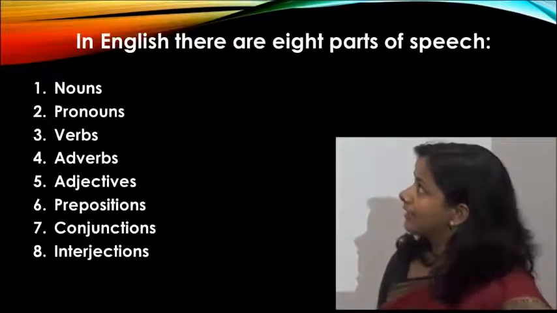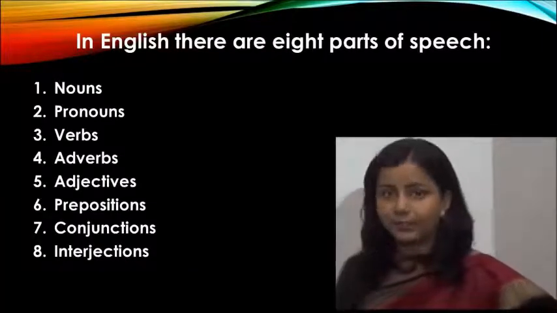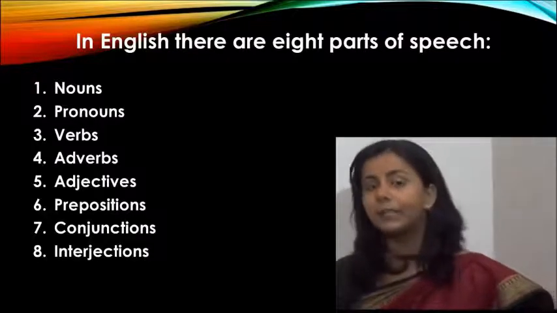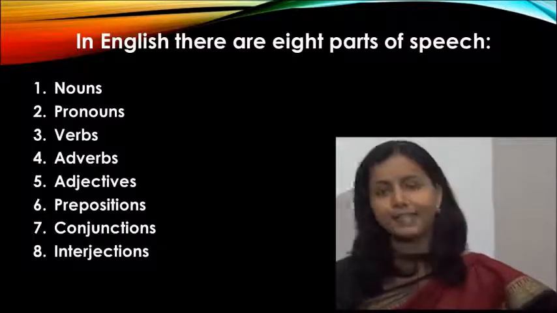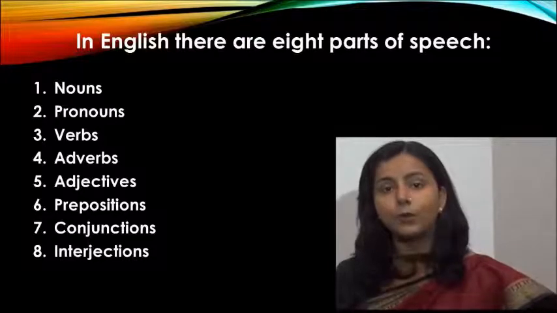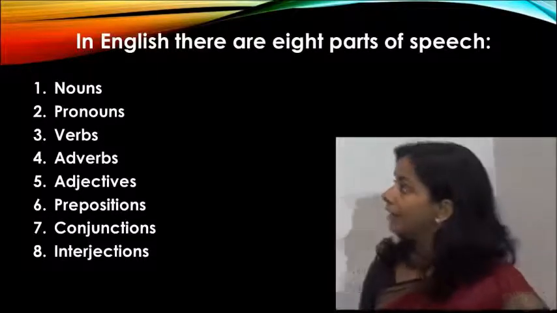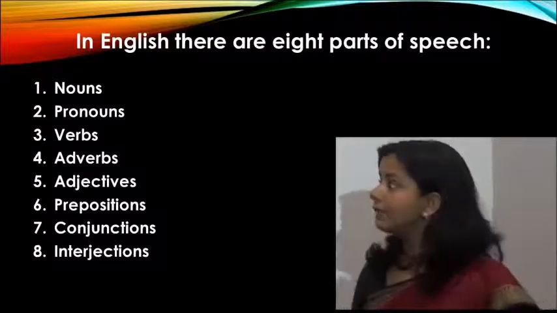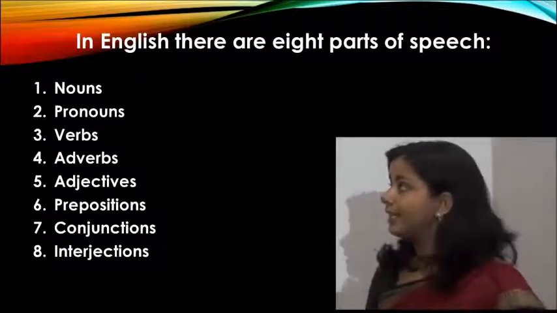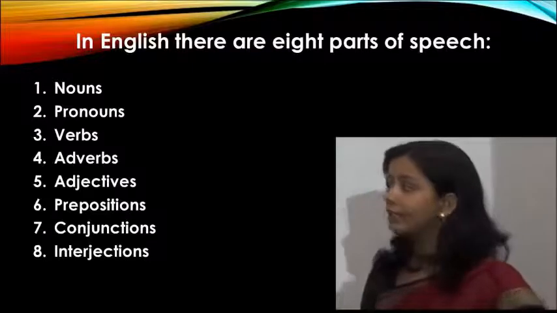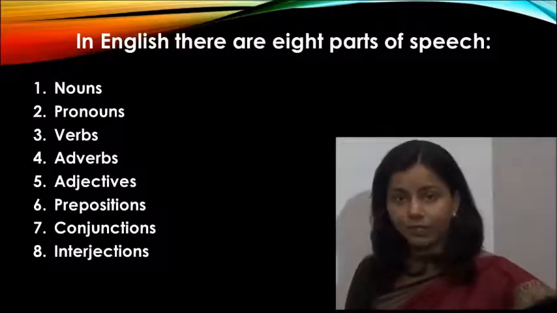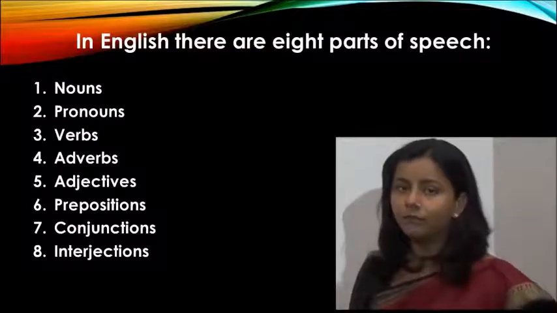Today I am going to discuss all the 8 parts of speech. In English, there are 8 types of words, and these 8 types of words are known as parts of speech. They are nouns, pronouns, verbs, adverbs, adjectives, prepositions, conjunctions, and interjections. We will look at each part of speech one by one.